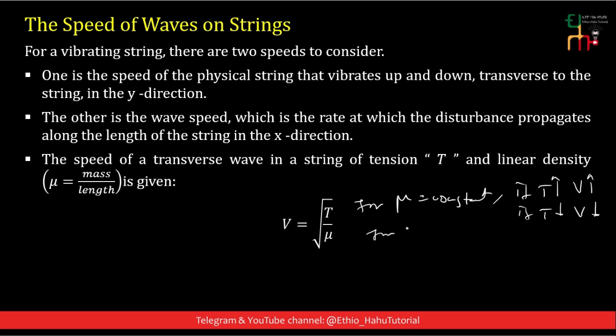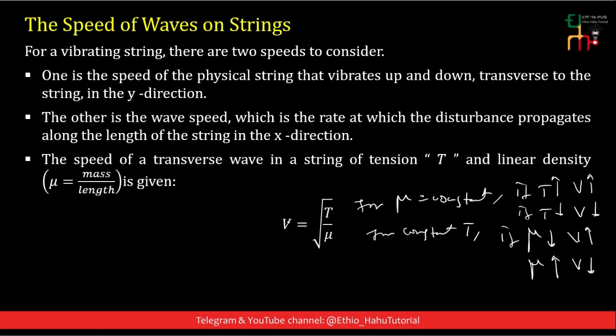For constant T, if we decrease the linear mass density, the speed will increase. V increases, and if we increase the linear mass density, the wave speed gets smaller. Therefore, the relationship between wave speed, tension, and linear density is this one.